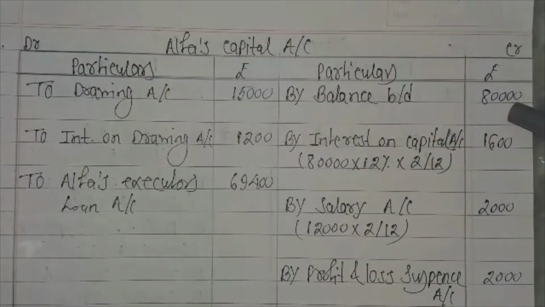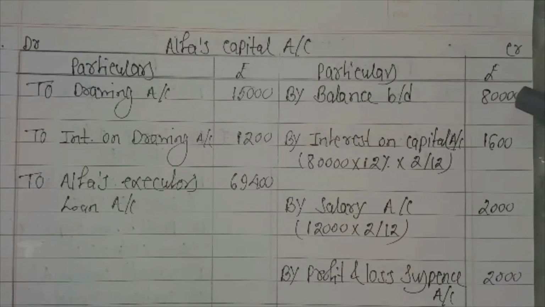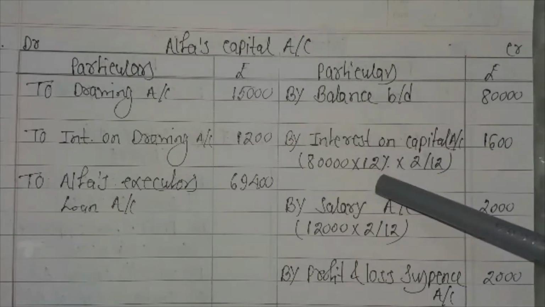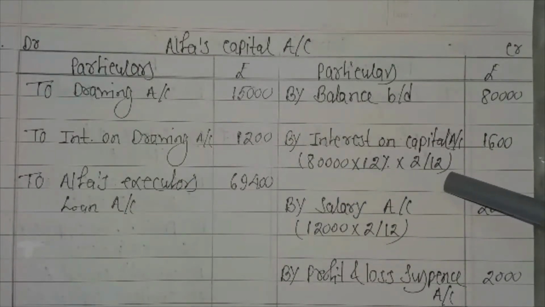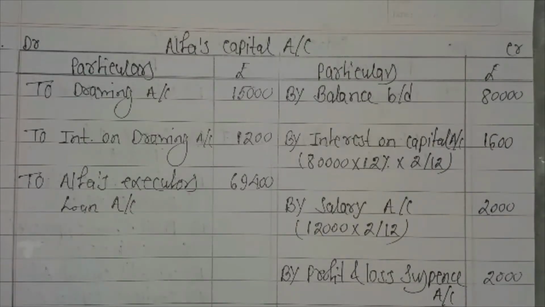First, by balance b/d, that is his capital, 80,000. Interest on capital is calculated on the capital. The rate of interest on capital is 12%. So 80,000 into 12% into 2 by 12. Why is it 2 by 12? Because interest on capital is calculated for 2 months, that is for April and May. It is 1,600. Salary, again, the per annum salary, that is for the full year, is 12,000. So it is divided by 12 and we get 1 month's salary. It is multiplied by 2 because for April and May it is 2,000.